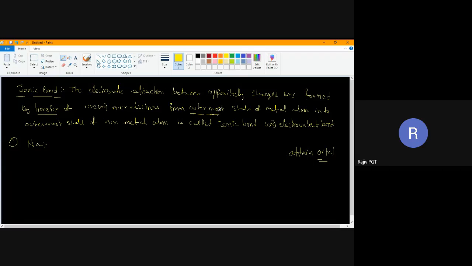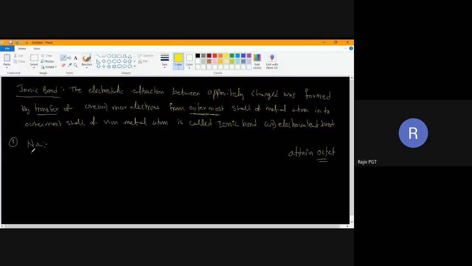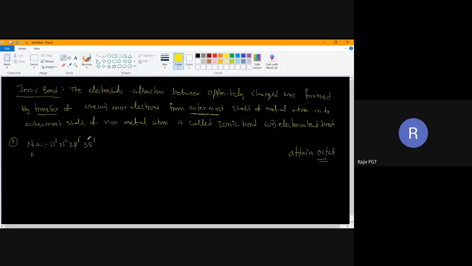If I write sodium, the atomic number of sodium is 11. Its electronic configuration is 1s2, 2s2, 2p6, 3s1. Sodium has one electron in its last shell. Sodium will be stable if it has 8 electrons in the valence shell, but gaining 7 electrons is not possible. So if it loses this electron, the last shell will have 8 electrons. That is why sodium will lose an electron, or transfer an electron.